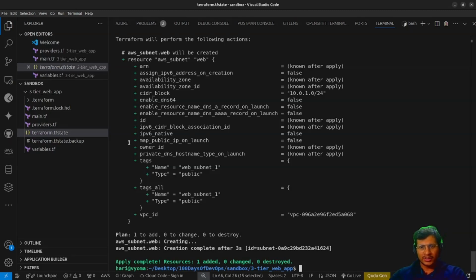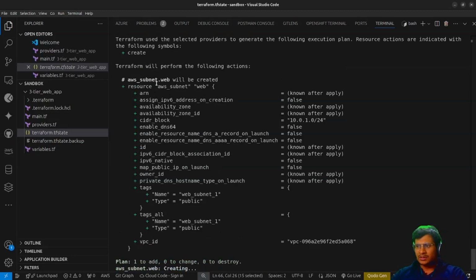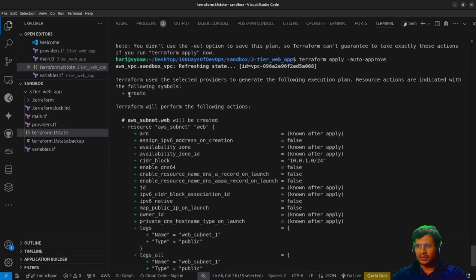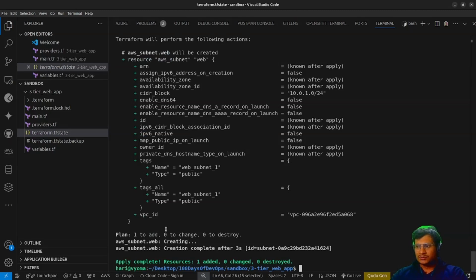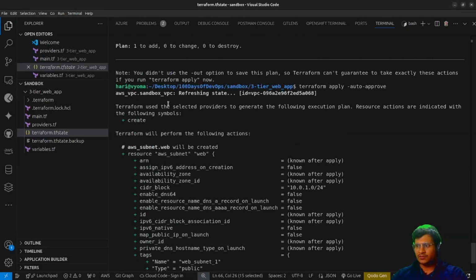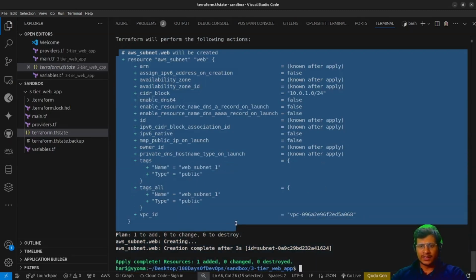What is already available won't be done again, there is no rework, and if there is any update in the task, then only that part is redone. Here you can see only the subnet part is verified. The plus sign is for create. Terraform used the selected provider, generated the resource action plan, and indicated it with symbols. So only this part is being created. That's the beauty of IaC. So let's just focus on that and get started.